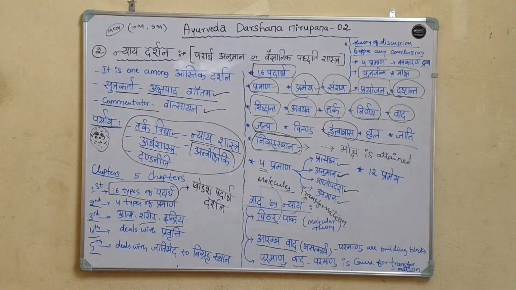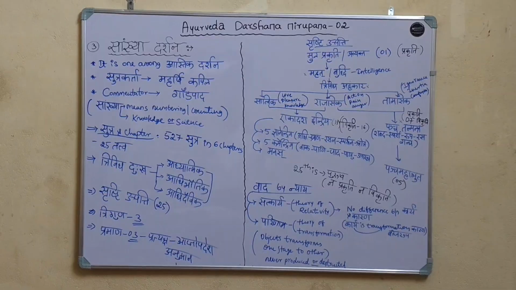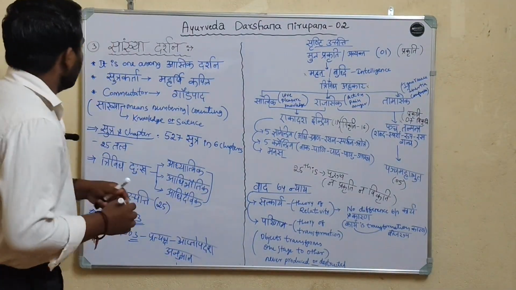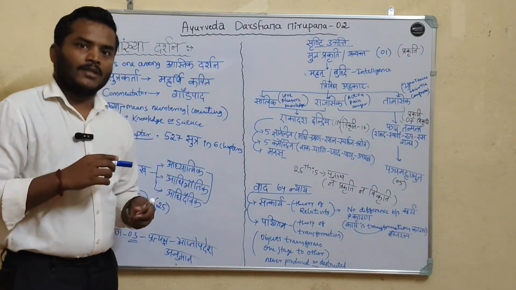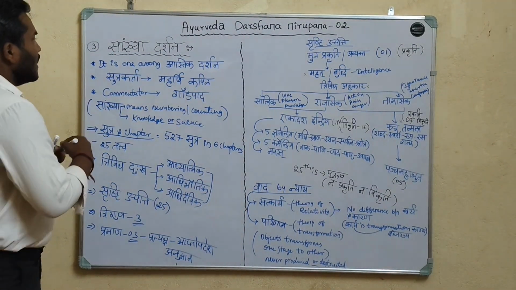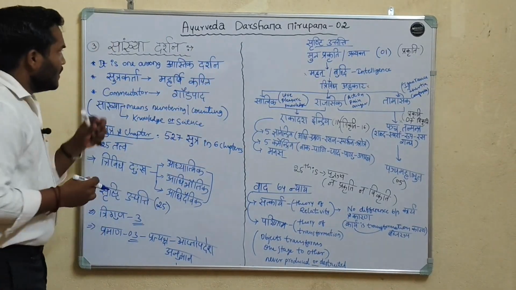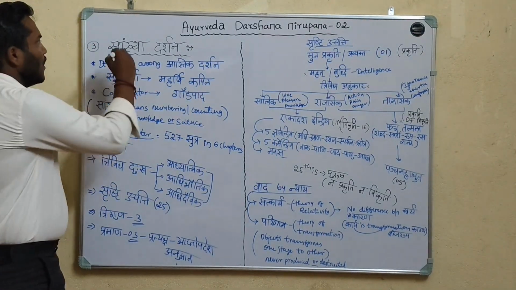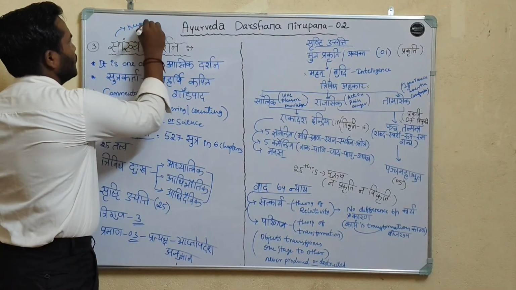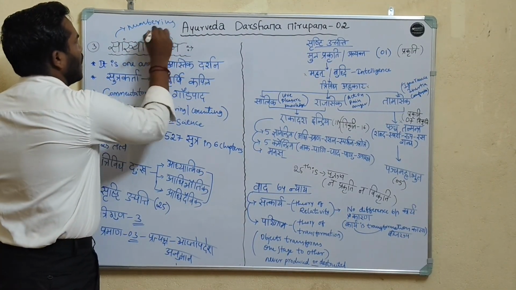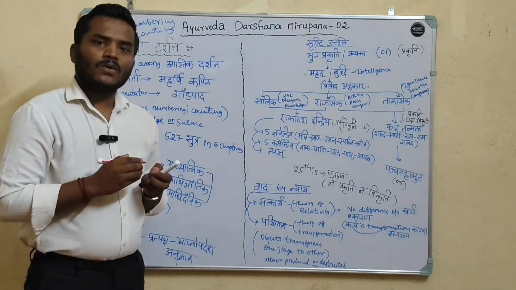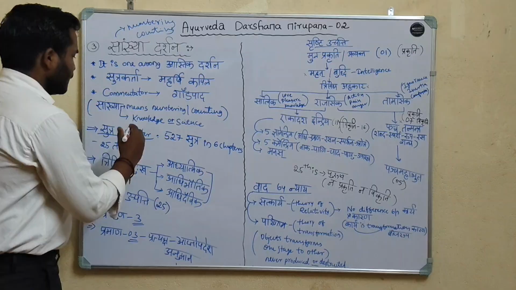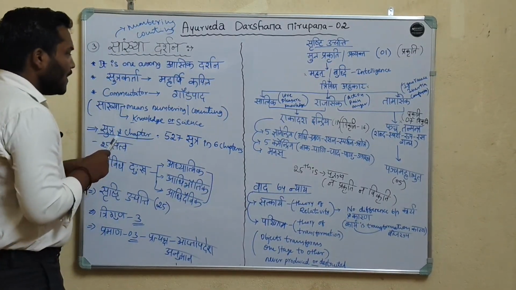Okay, now we discuss the third Darshana, that is Sankhya Darshana. We completed Vaisheshika Darshana and Nyaya Darshana. The third Darshana is Sankhya Darshana. Sankhya means numbering or counting, or it also means knowledge or science.